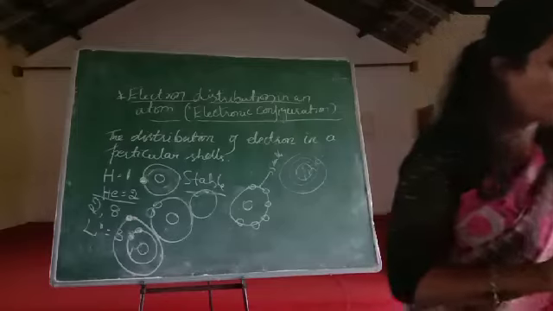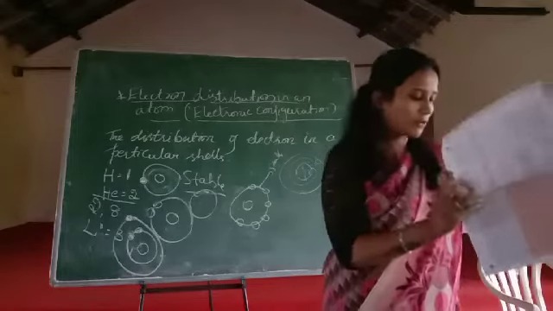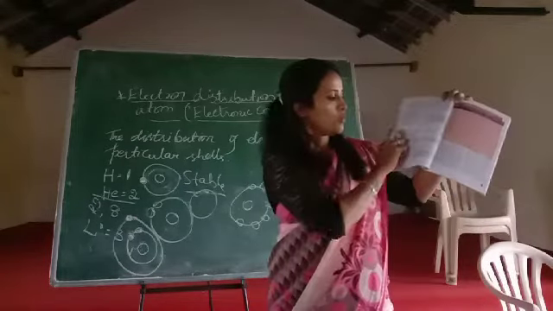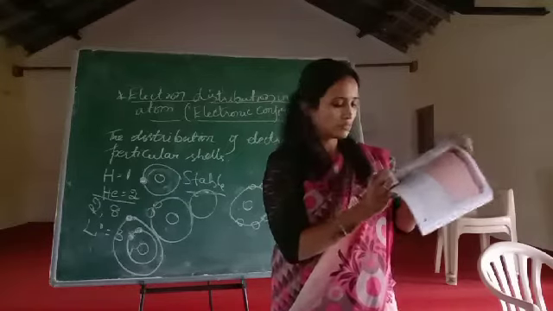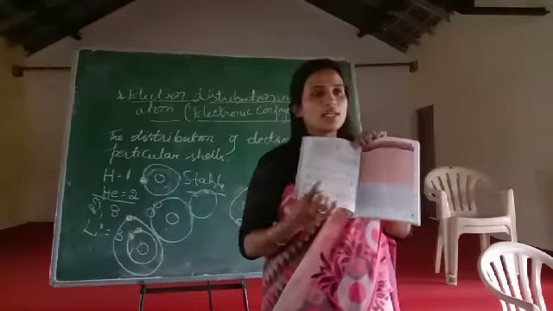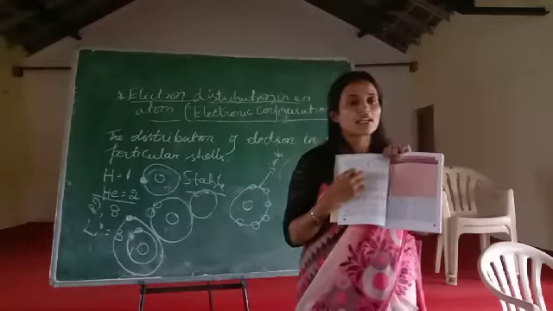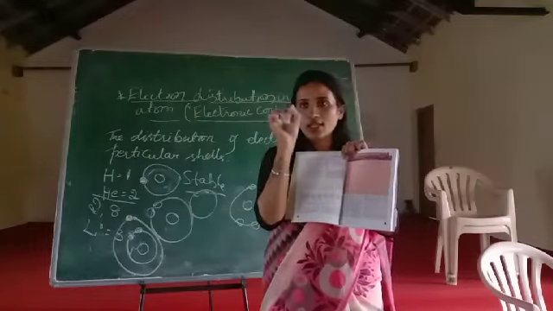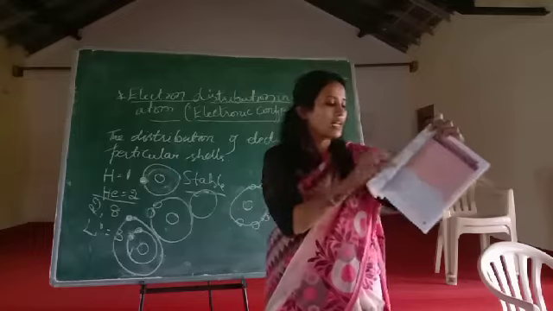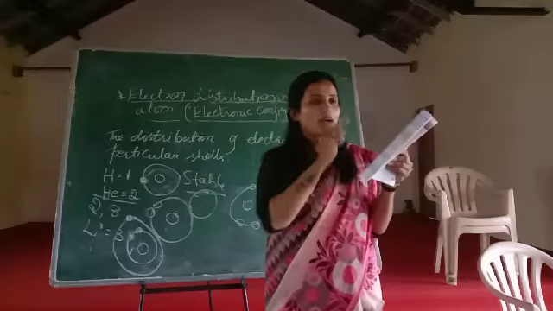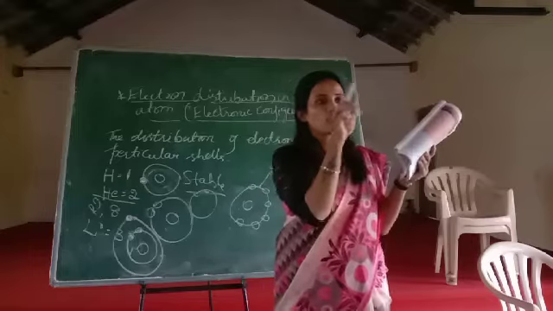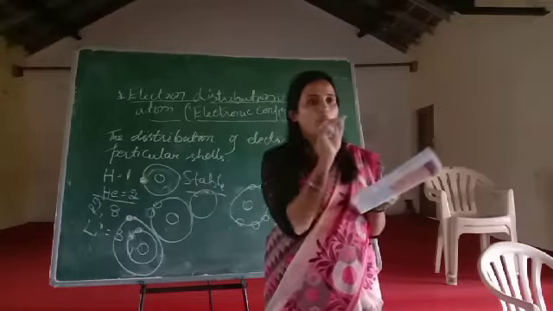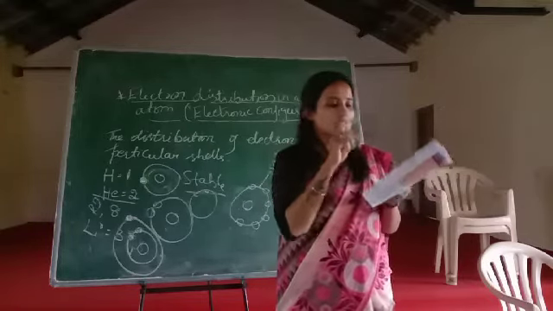Now what you want to do here, see on page number 50, children, we have from hydrogen to argon. This is the distribution of electrons. The dots are there, no? That is the electrons. See here, hydrogen, as I told you, only one. Helium, 2, in the outermost shell. Lithium, how many? 3 electrons.